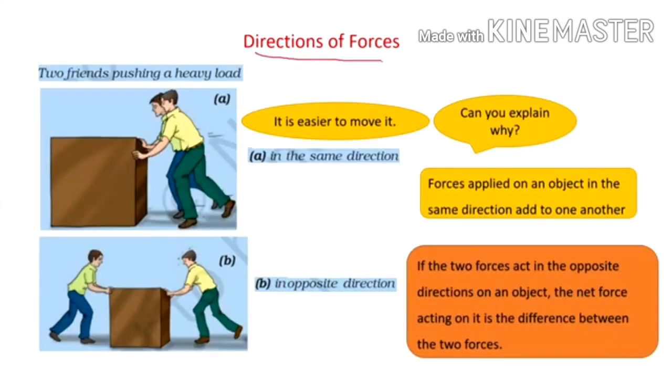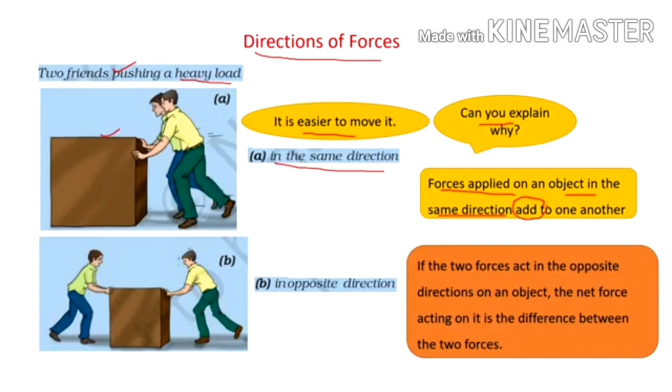There are several directions of forces. Like two friends are pushing a heavy load. It is easier to move it. And they are pushing it in the same direction. But if the two friends are pushing a heavy load in opposite directions, it is difficult. Why? Give reasons for this.